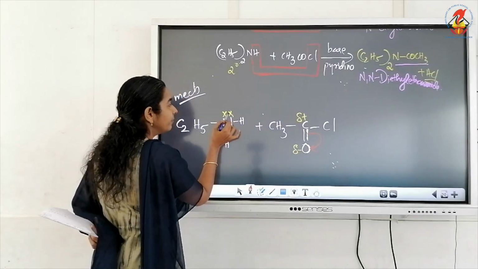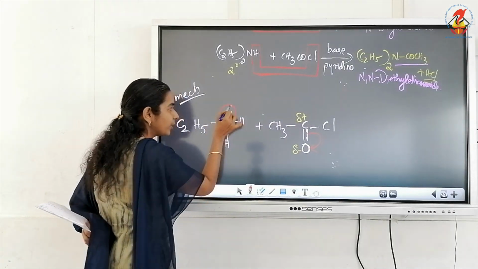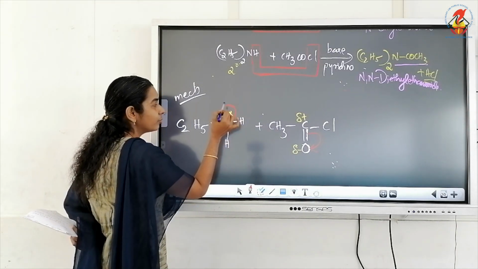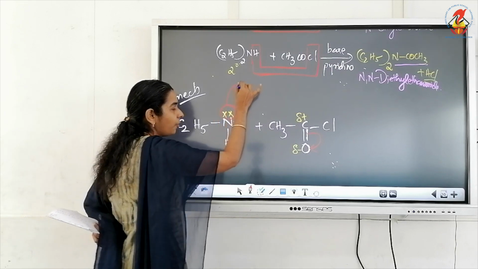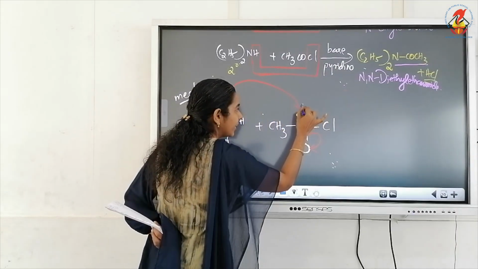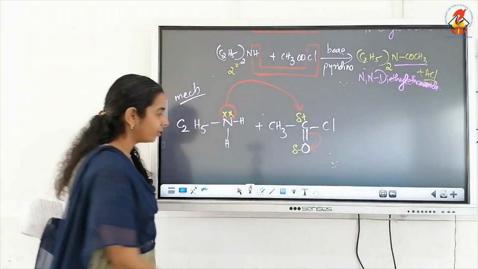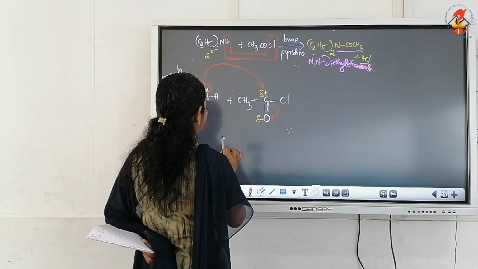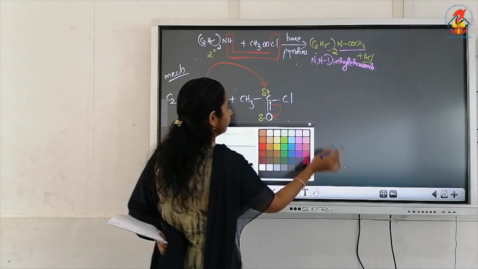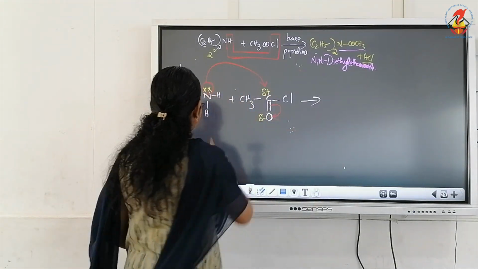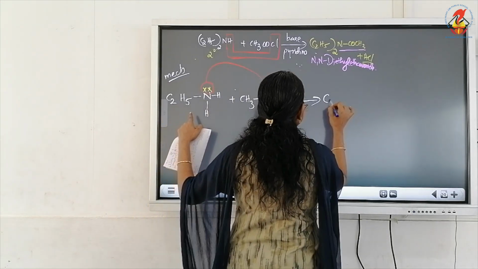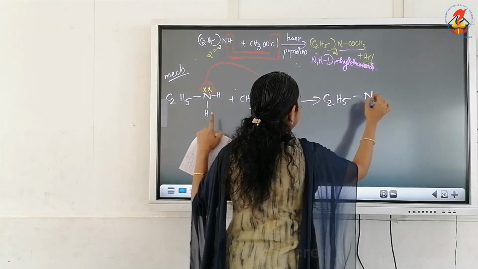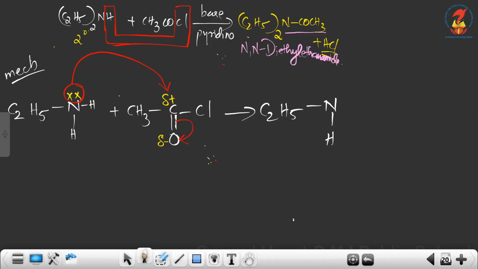So the nitrogen is the electron rich center in this molecule. This negative center, or electron rich center, will attack the positive center of the acid chloride. Hope the arrow is clear to you. And what we will get, starting from the left side, C2H5 N, there are 2 hydrogen atoms.